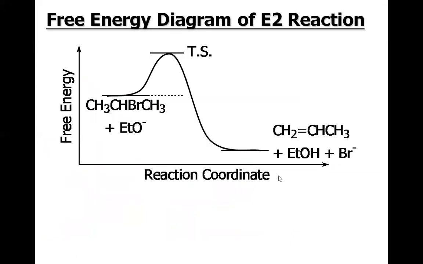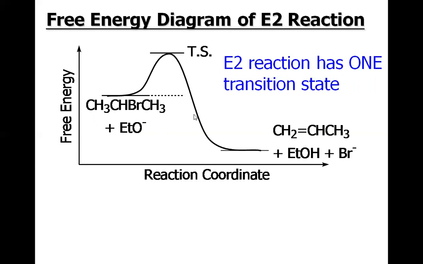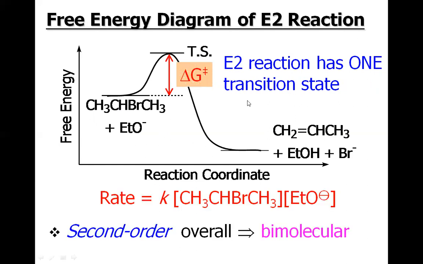So this is the free energy diagram for this E2 reaction. See, this ethoxide and this haloalkane are the starting material, and this alkene and ethanol and bromide are the product. There is a transition state, and an E2 reaction has only one transition state. With E2, it means the rate determining step has two molecules involved.